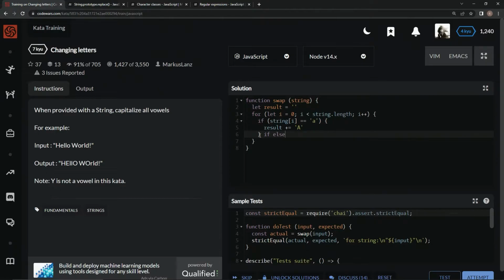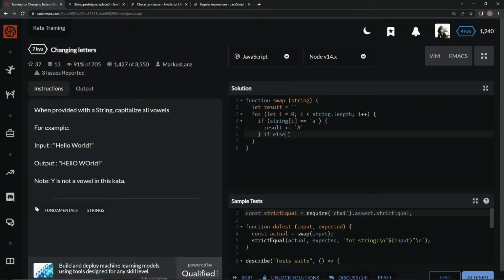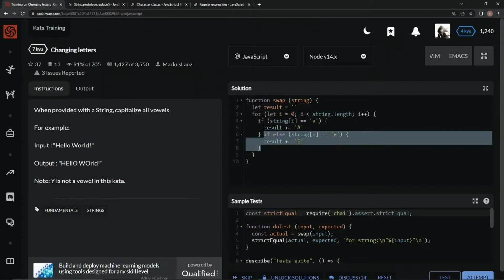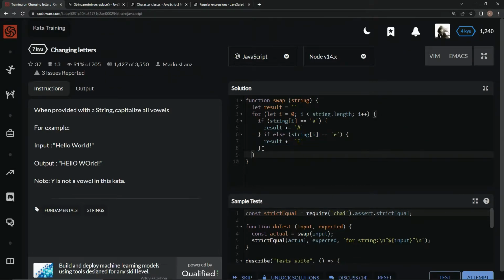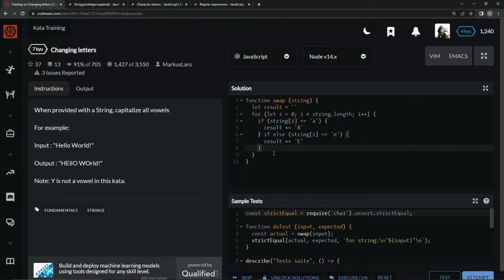Let's take from this bracket up to this parenthesis, and do that, and then let's change this to E and capital E, and then let's take this bracket to the beginning of the if.